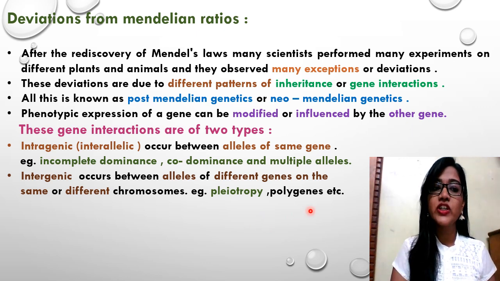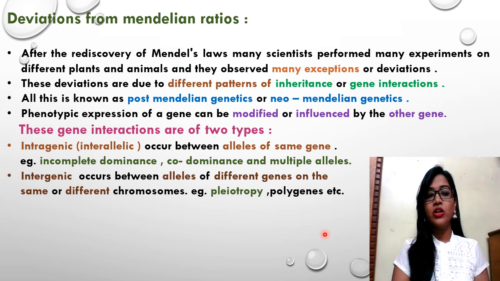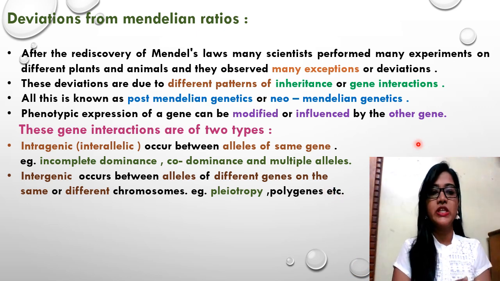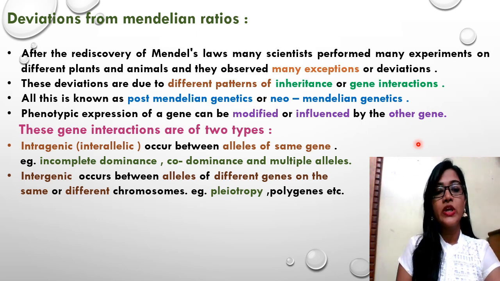So what did Mendel actually propose by his three laws? The first thing he proposed is that a single trait is given by a single gene with two alleles. The basic thing is single trait, single gene and two alleles. The two alleles show interaction in which one is completely dominant.